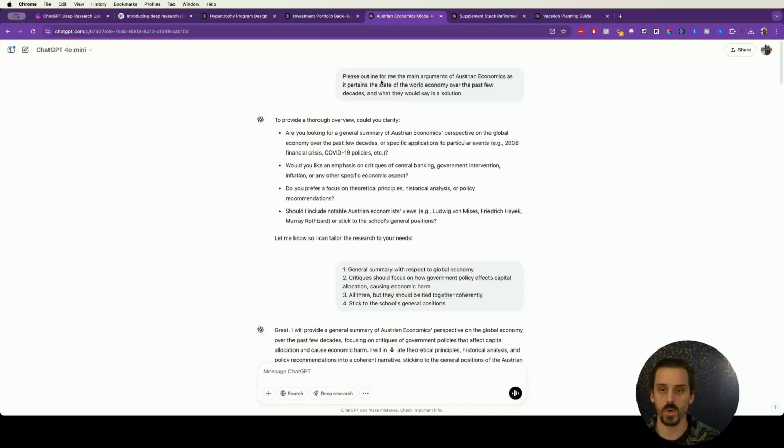For anyone that doesn't know, Austrian economics is a specific school of economics that has its own opinions about the world, as everybody loves to have. It would be maybe the opposite of how the economy is run today, right? It's kind of the anti-Keynesian economic school perspective on things.